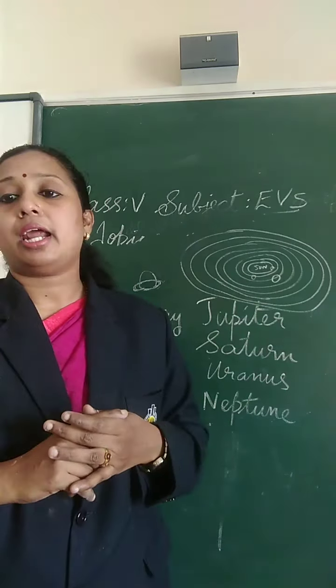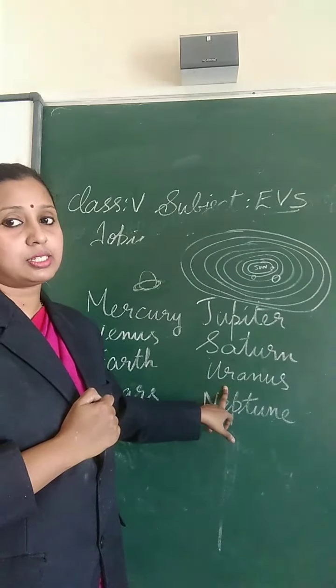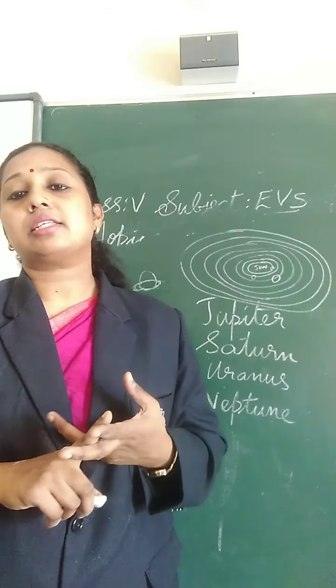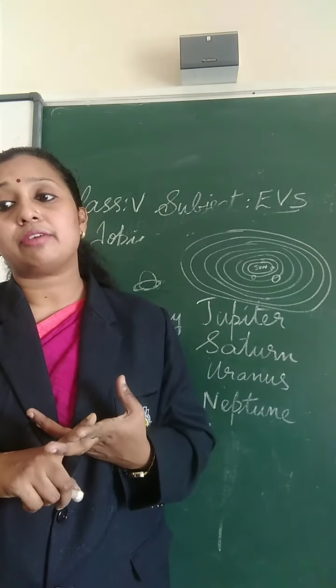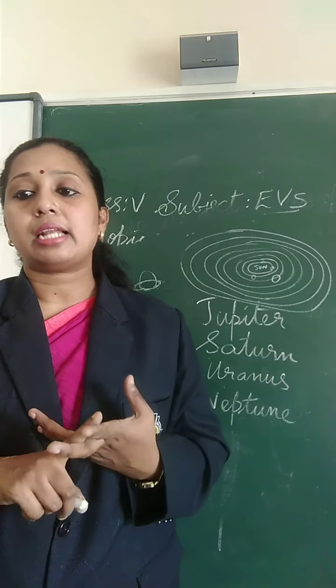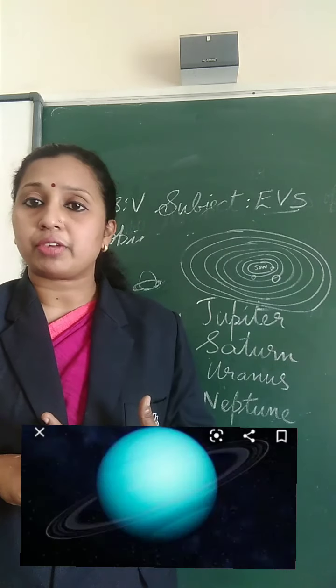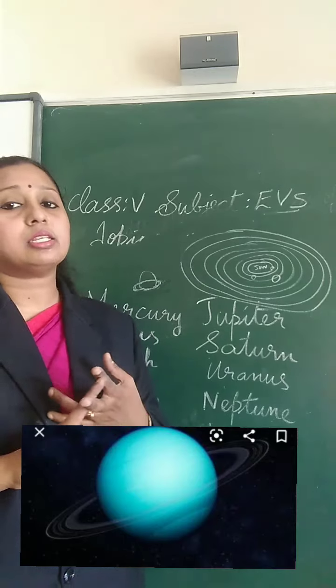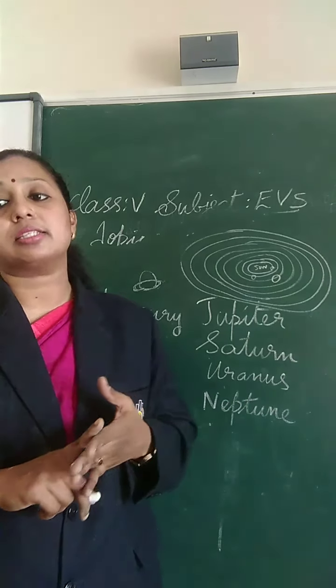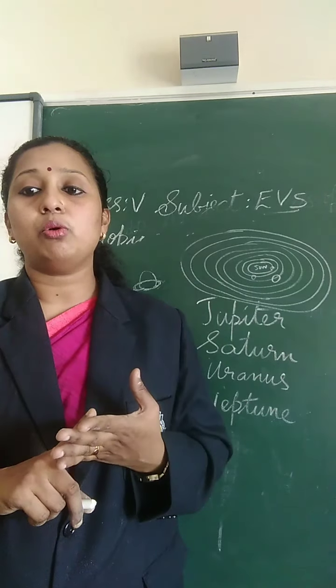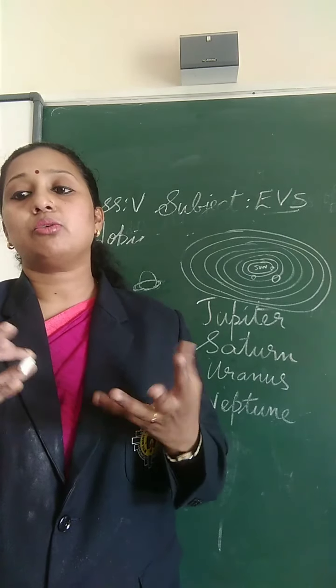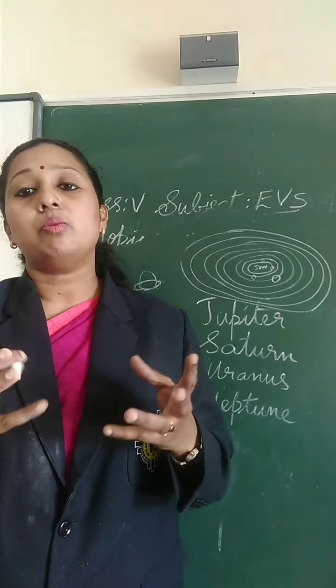Which is the next planet? Yes, next is Uranus. Uranus is the seventh planet from the Sun. Like Jupiter and Saturn, it is also made up of gases. It is seen as a blue-green disk. So this Uranus appears to be like a blue-green disk.